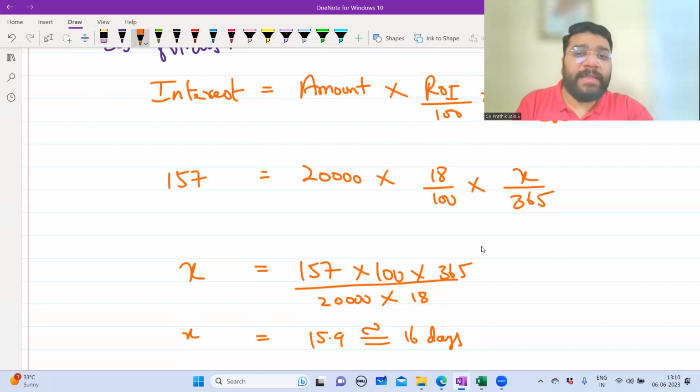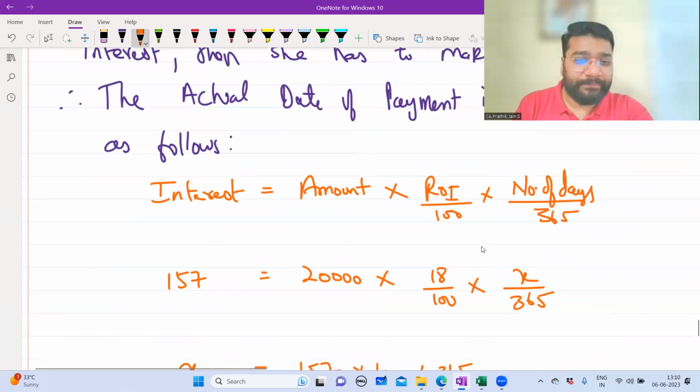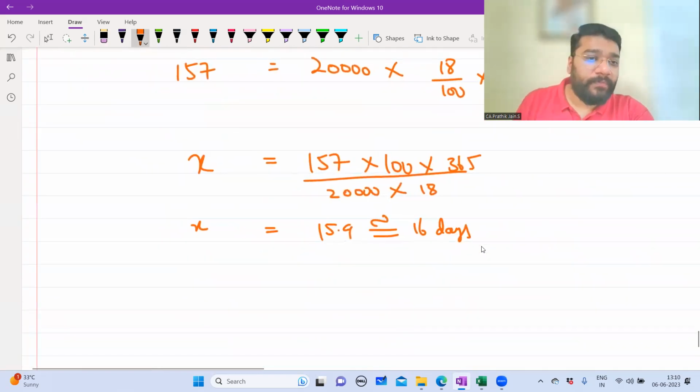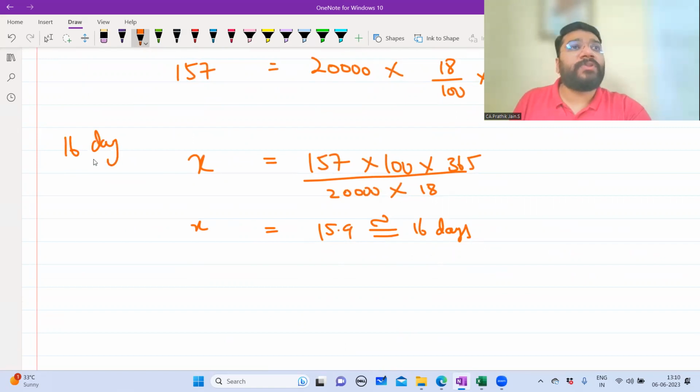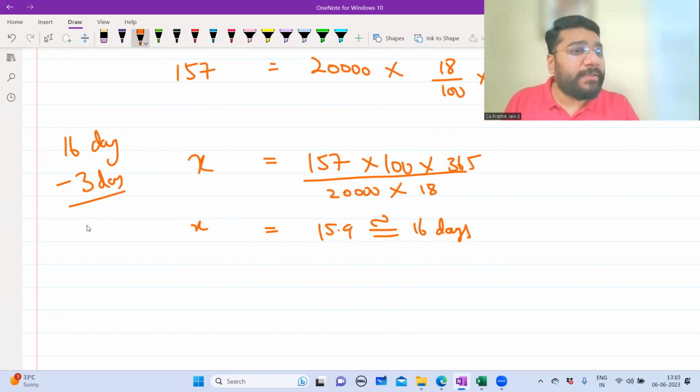So from average due date of 3rd August, you have to travel 16 days behind. So 16 days I have to go backward. We are on 3rd of August. On 3rd of August, end of the day, we have to make the payment. If I minus 3 days of August, I'll have balance how many days? 13 days remaining to travel backward. So 16 days minus 3 days means I'll land on 31st of July. 31st of July minus 13 days.